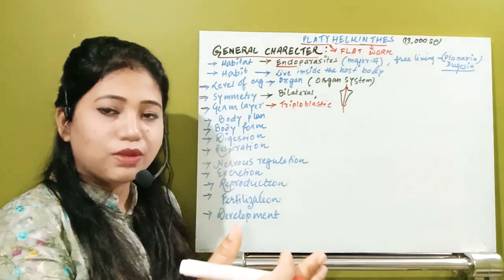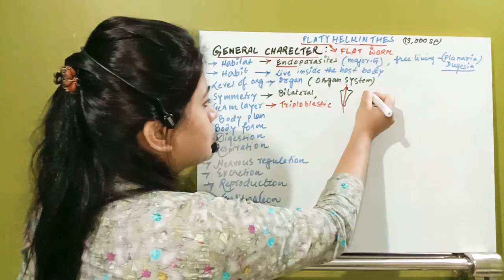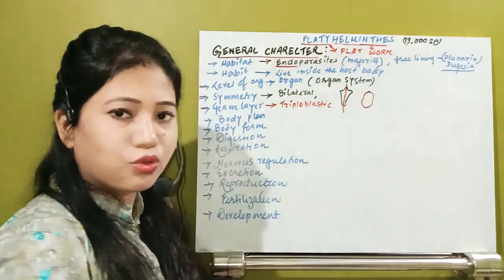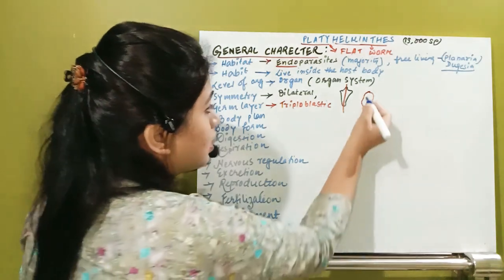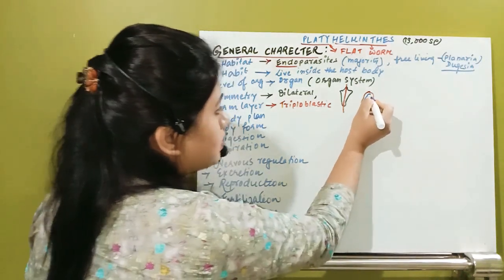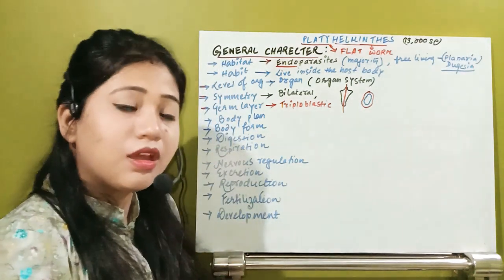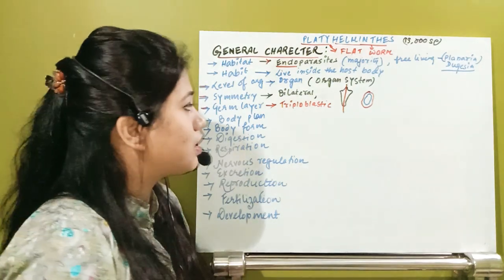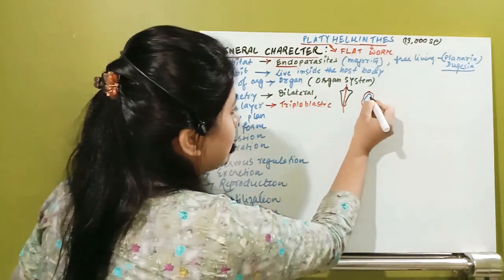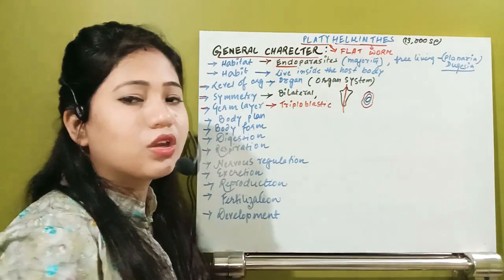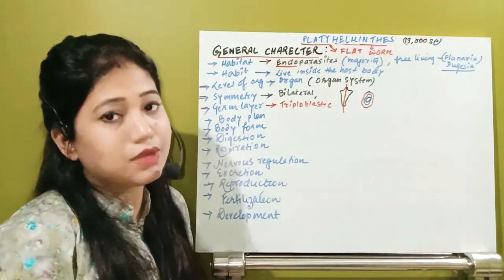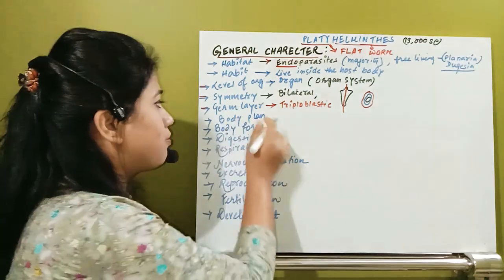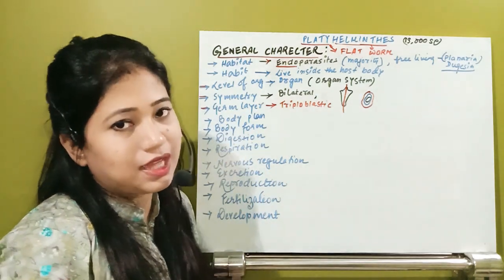Okay, the outer germ layer is ectoderm. Suppose this is the outer lining, this is ectoderm. Now the middle lining is the third germinal layer. Actually, this mesoderm has developed in this phylum Platyhelminthes, and the other germinal layer is already there, that is endoderm. So this organism has all three germ layers, that is ectoderm, endoderm and mesoderm. So that's why this type of organism is a triploblastic animal.